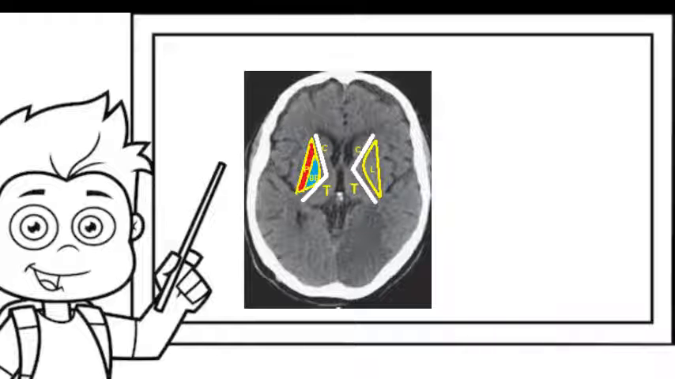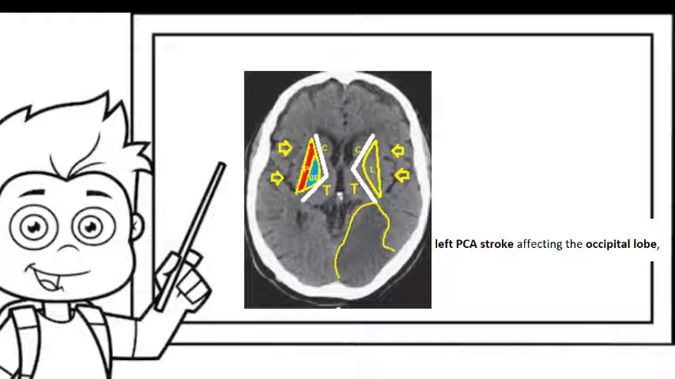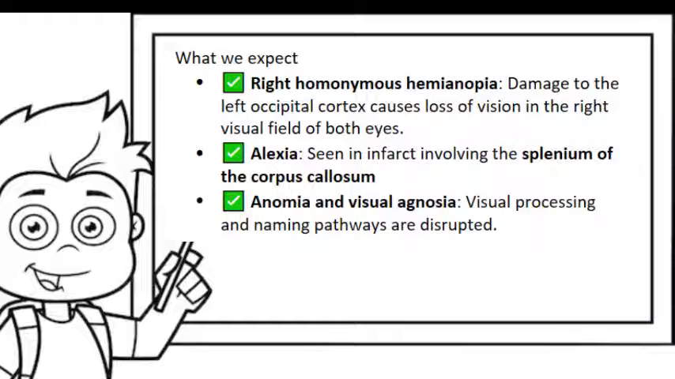Over here we have the thalamus bilaterally, and right here we have the insula which is lateral to the lentiform nucleus. I can see the sylvian fissure in here, and something strikes me as odd here. There is an area of hypodensity in the region supplied by the left PCA precisely at the occipital lobe. So this is a left PCA stroke hitting the occipital lobe, the part of the brain that processes vision. And what do you expect to see based on the clinical findings? I expect to see one, right homonymous hemianopia, which is a classic finding.